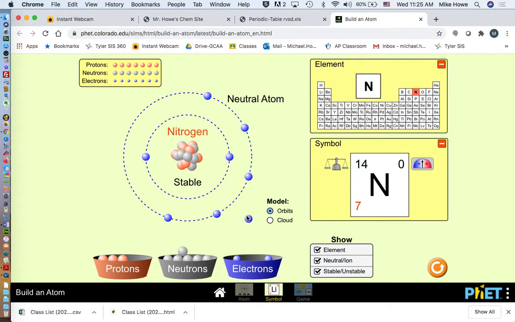And how that happens is the nitrogen will gain electrons until there are 8 electrons in this energy level, or this ring, and that's the most you can have in that ring. So it stops filling, and that's a stable arrangement, and so that's how it exists when it's a nitrogen ion. Okay, once again, when it has a charge, it's an ion.